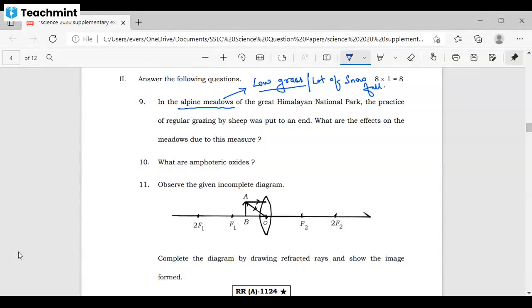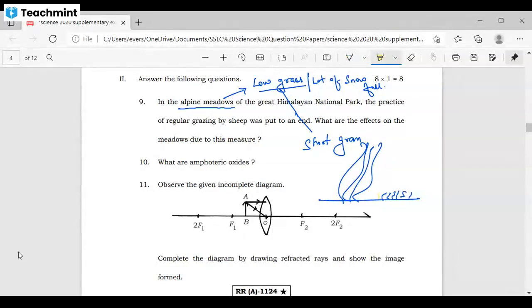Did you understand? They have low grass and also a lot of snowfall. We can say low grass, or else we can also say short grass. As you may have seen, grasses are like this example, but here the grasses are like this. As you can see, they have low grass. Understood?